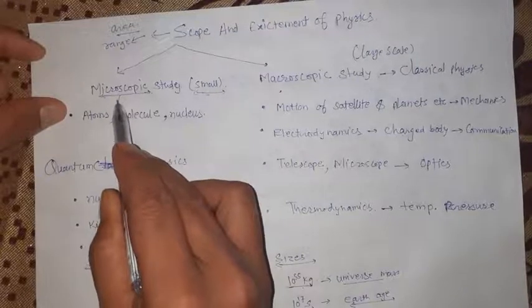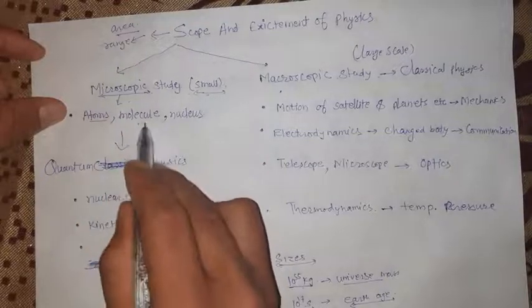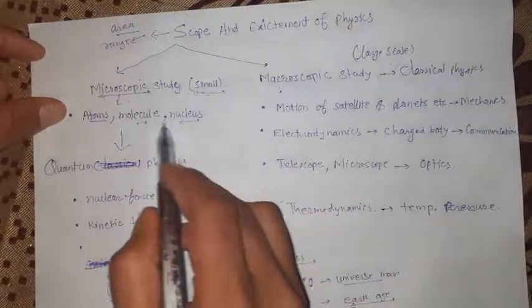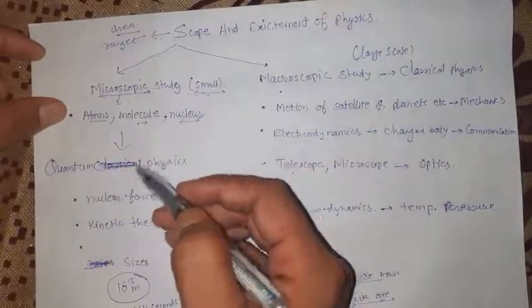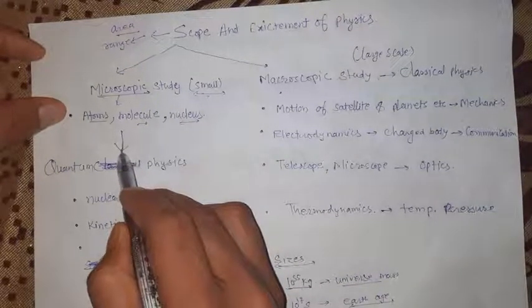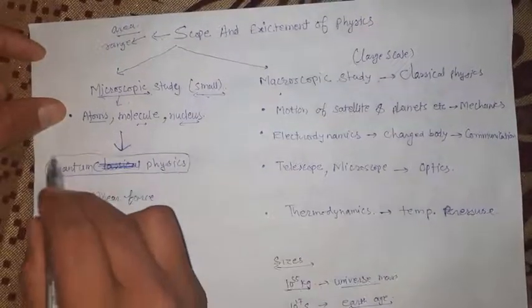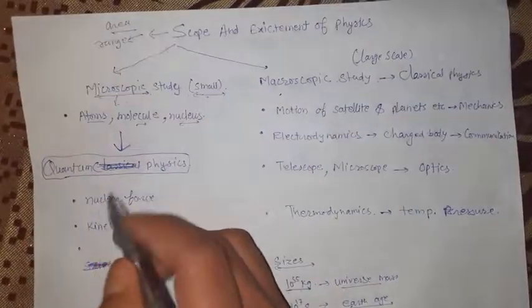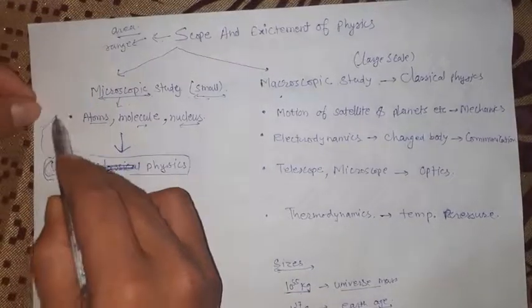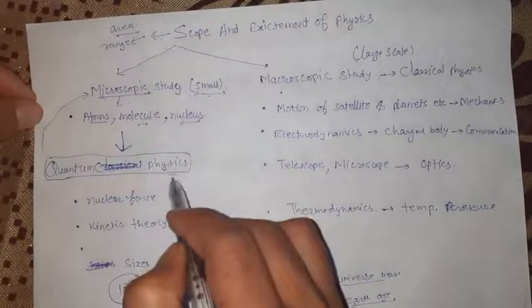Now what is a microscopic study, student? As we are having atoms, it is of very small level. Molecule, it is of very small level. Nucleus, it is of very small level. So that is going to be the microscopic study. And the physics which deals with this microscopic study, we are going to call quantum physics. So remember, whenever you get this word quantum, the meaning is the study of the microscopic level. So this is quantum physics.